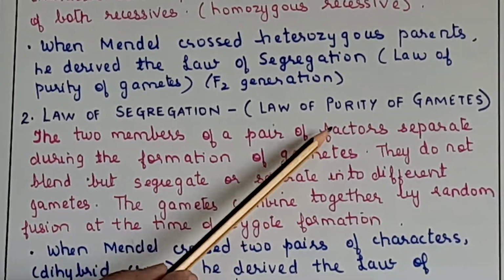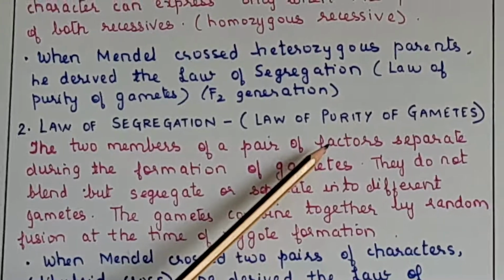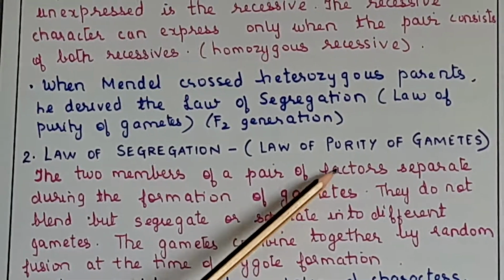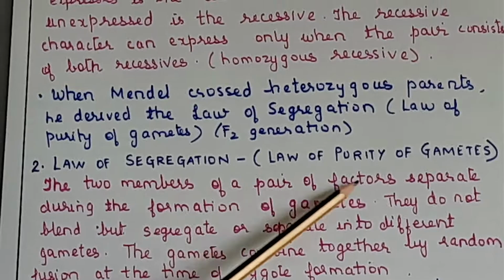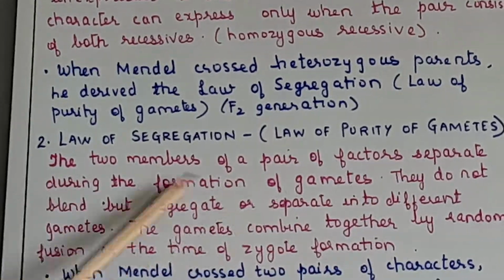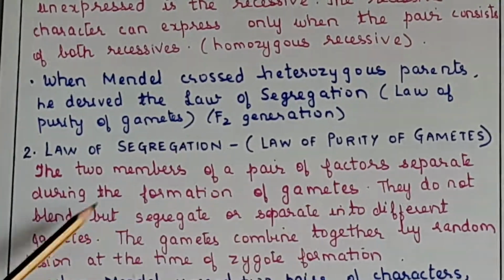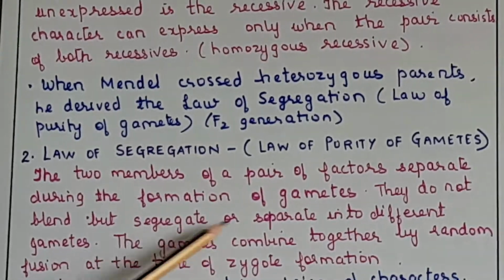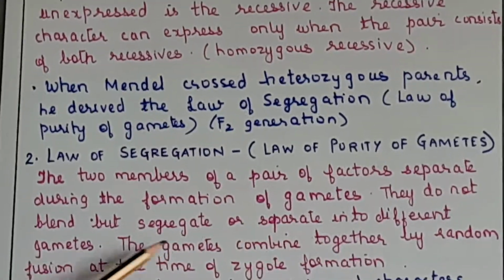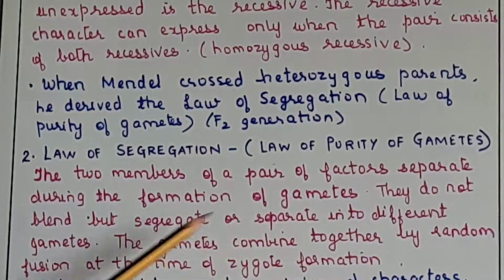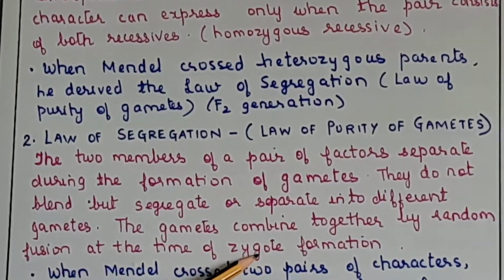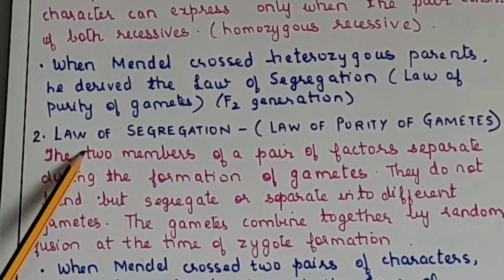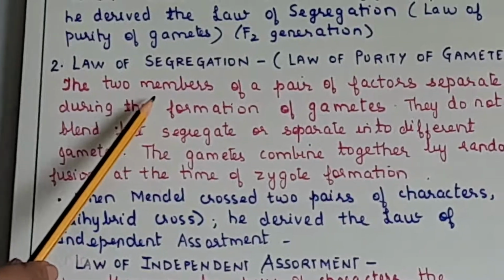At that time the term gene had not been coined; it was coined later. So factor means gene. Two members of a pair of factors separate during the formation of gametes. They do not blend but segregate, meaning they separate into different gametes. Gametes combine together by random fusion at the time of zygote formation. So this law is related to the gametes, that you have to understand.